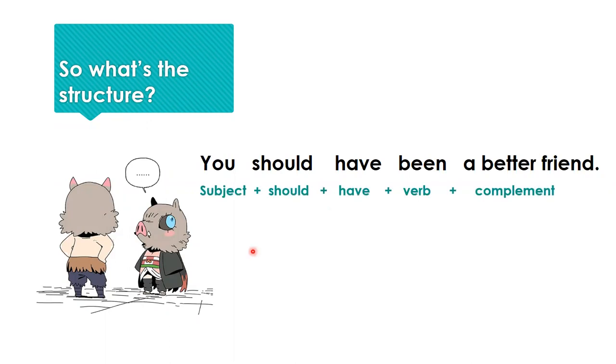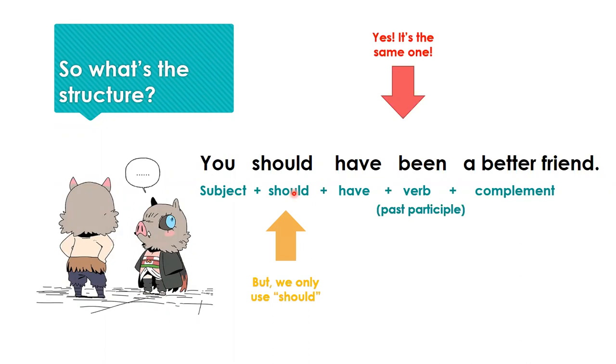You guys can see we're using the same verb and past participle. So basically, yes, it is the same. You guys got it right. The only difference, like I'm sure you noticed, is that should is a modal. Yes, it is. But in this structure, we're only going to use should. We're not going to use any other modals. So this structure is the same, only it is limited to using should.